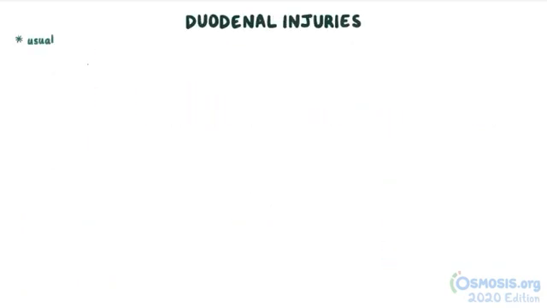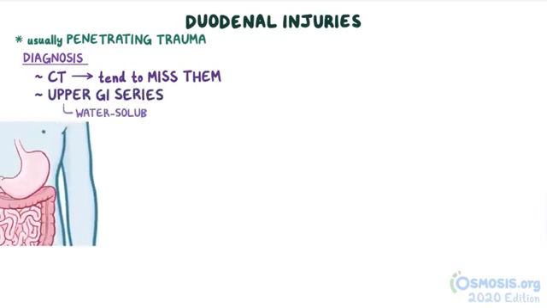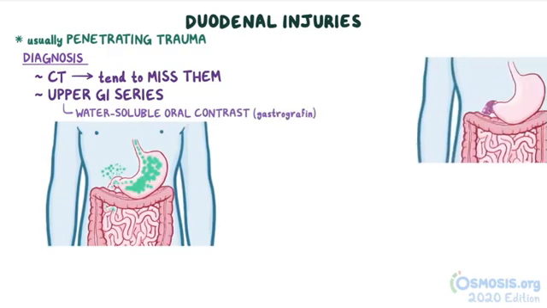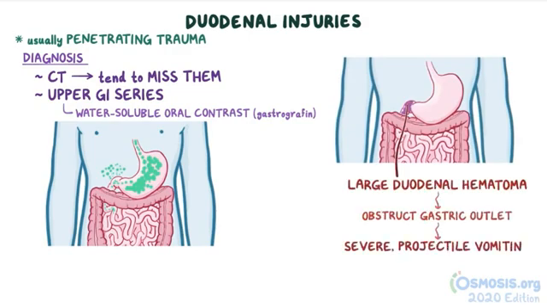Duodenal injuries are usually a result of penetrating trauma, and CT scans tend to miss them. Therefore, if a duodenal injury is suspected, an upper gastrointestinal series should be done with a water-soluble oral contrast such as Gastrografin. Leakage of the contrast from the duodenum indicates injury. A large duodenal hematoma may obstruct the gastric outlet, causing severe projectile vomiting. Once detected, duodenal injuries are treated surgically.